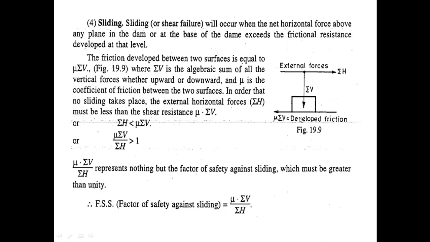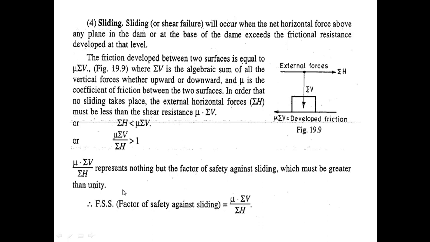In order that no sliding takes place, the external horizontal force, that is ΣH, must be less than the shear resistance μΣV. That is, ΣH should be less than μΣV, or μΣV divided by ΣH should be greater than 1. μΣV divided by ΣH represents nothing but the factor of safety against sliding, which must always be greater than unity.